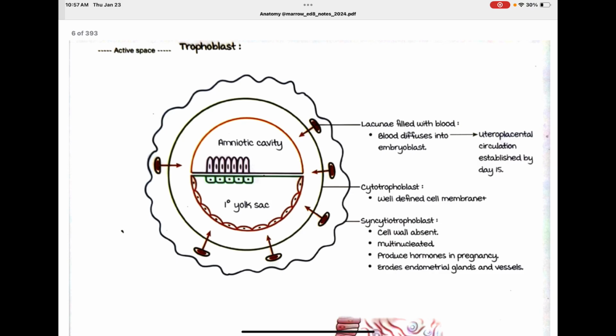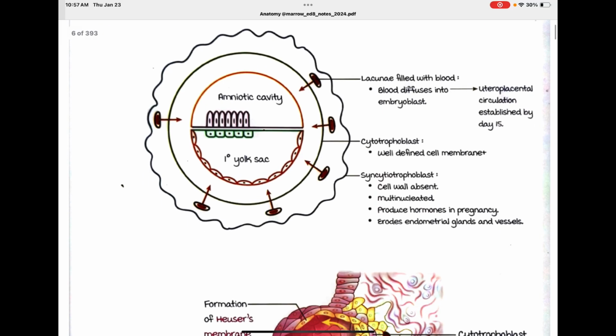Trophoblast. Lacunae filled with blood. Blood diffuses into embryoblast. Uteroplacental circulation established by day 15. Cytotrophoblast, well-defined cell membrane. Syncytiotrophoblast, cell wall absent, multinucleated, produces hormones in pregnancy, erodes endometrial glands and vessels.